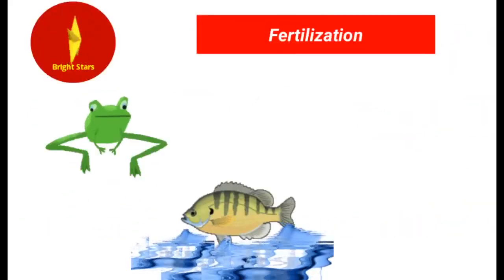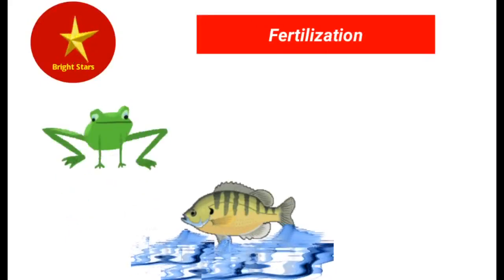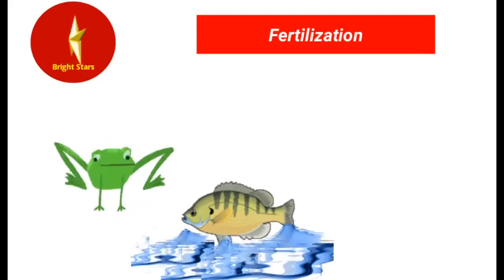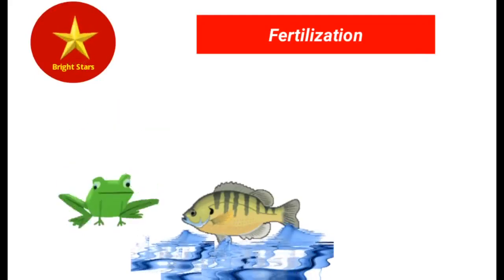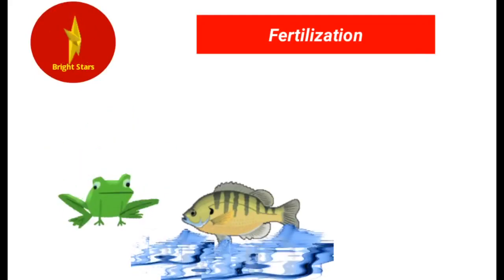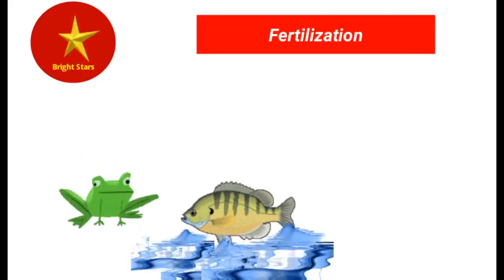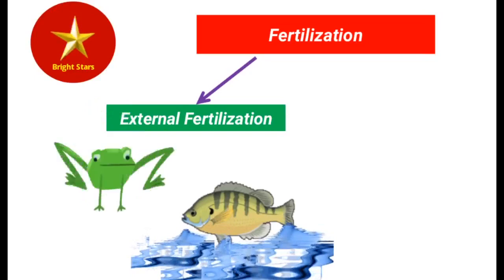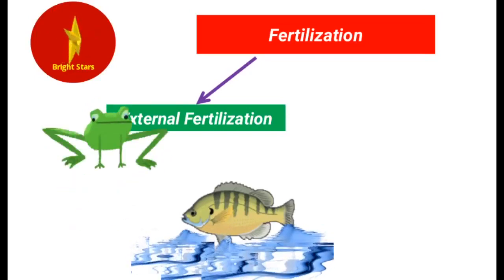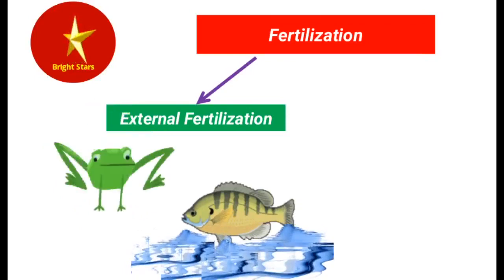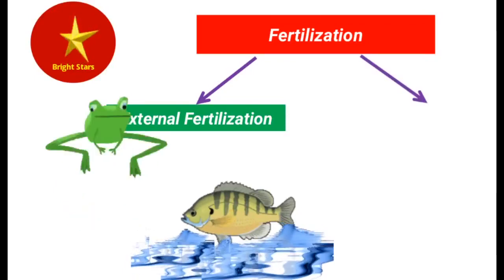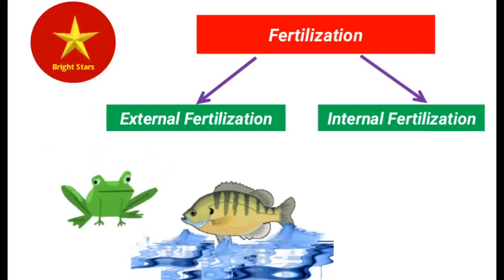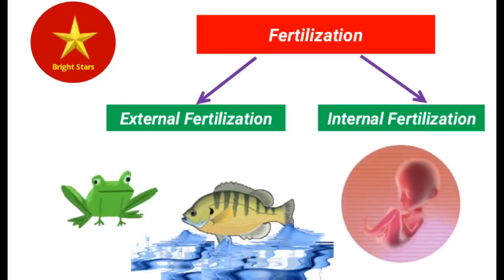So fertilization is of two kinds. What is fertilization? The union of male and female gamete, or the union of sperm and ovum, is called fertilization. This fertilization is of two kinds. One is external fertilization. The name itself indicates, external means outside the body of the animal. The second one is internal fertilization, that is, inside the body of the animal.